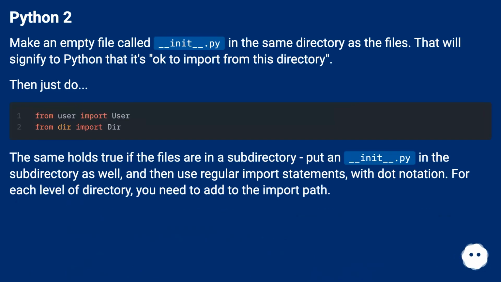Python 2. Make an empty file called __init__.py in the same directory as the files. That will signify to Python that it's okay to import from this directory. Then just do.